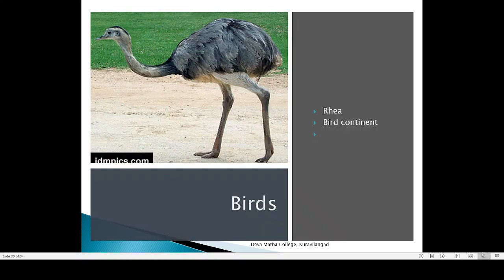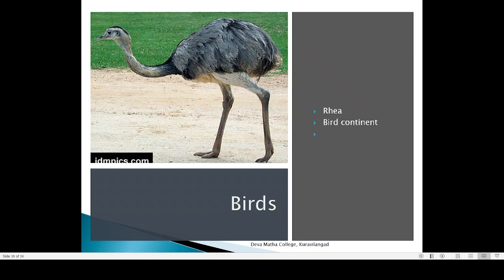Then we can find birds. Coming to the bird diversity of South America, there is a rich diversity of birds. So South America is sometimes called a bird continent because different species of birds are present in South America. That is why South America is known as a bird continent. The bird that you are seeing here is rhea. Rhea is an important bird of South America. See, it's very similar to the ostrich.